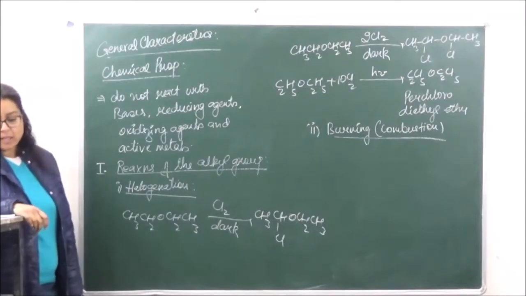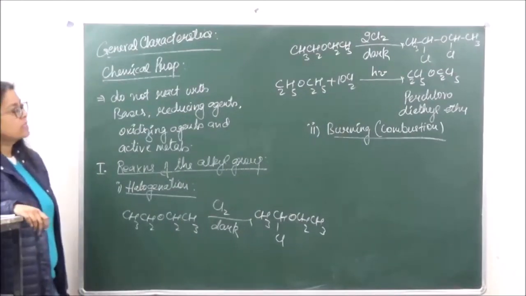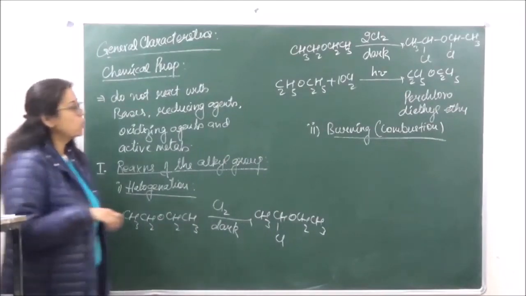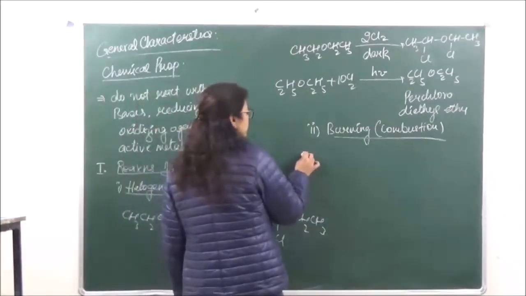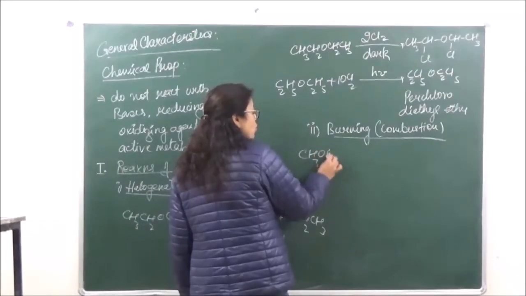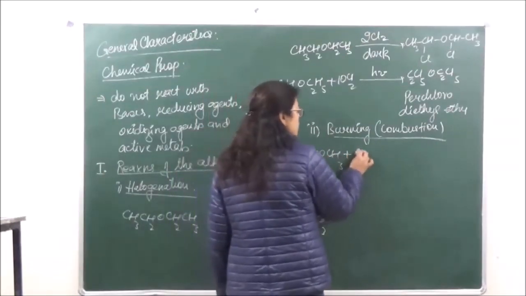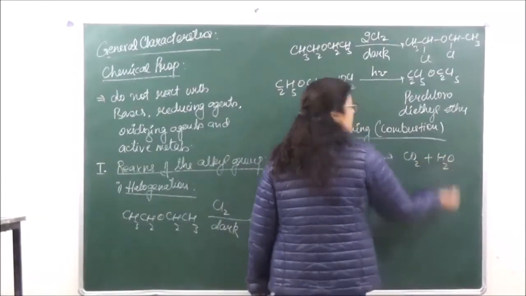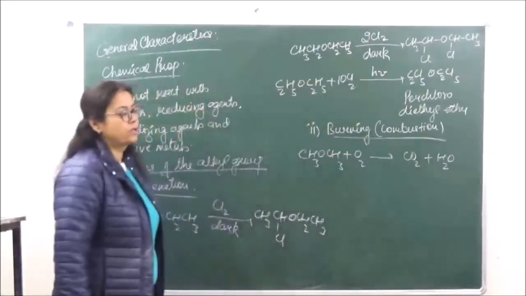They are very, very reactive towards oxygen, and as soon as combustion takes place, immediately it will give us carbon dioxide plus water. So we're taking over here CH3OCH3 plus oxygen. It is going to give us carbon dioxide plus water.